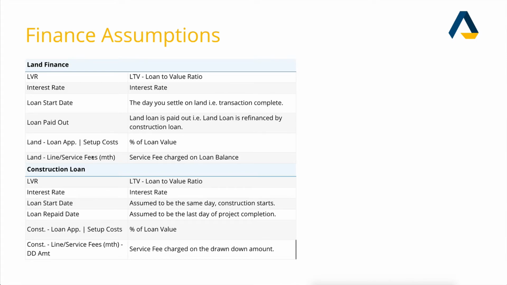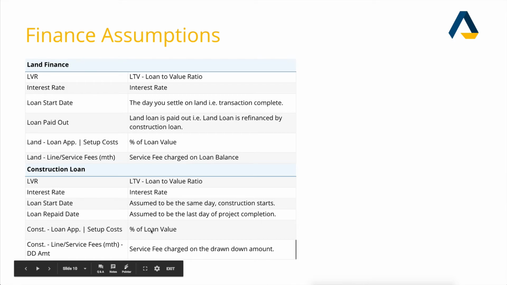The land line service fee per month is the service fee charged on the loan balance. Construction, again, all this is the same. The loan start date on construction is assumed to be the same day the construction starts, and the loan repaid date is assumed to be the last day of the project, when the project is actually complete. The construction loan application and setup fee is a percentage of the loan value again.